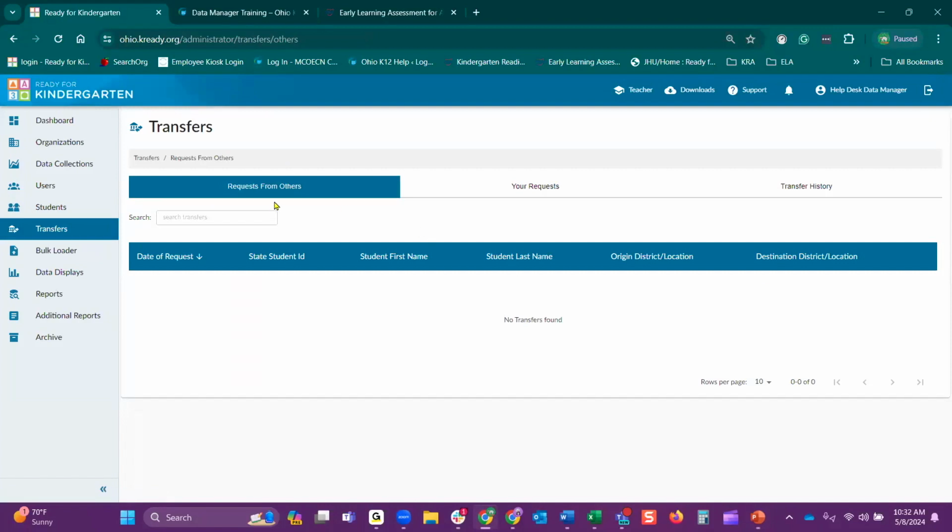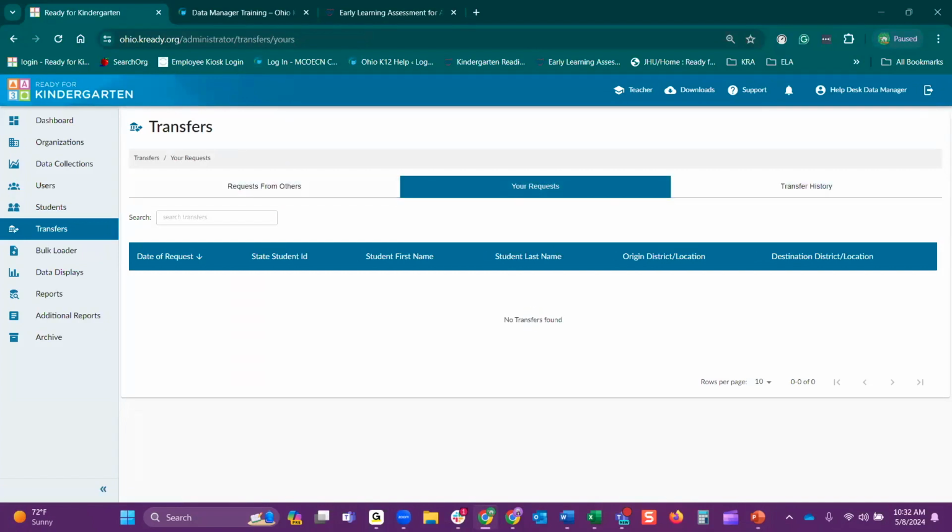Now, the first one is your request from others. This is if you have a transfer that has come in that you may not have approved or declined at that point. I mean, you just haven't seen it. It's going to be listed here. Your requests. Now, this is going to show any requests that you have asked for.